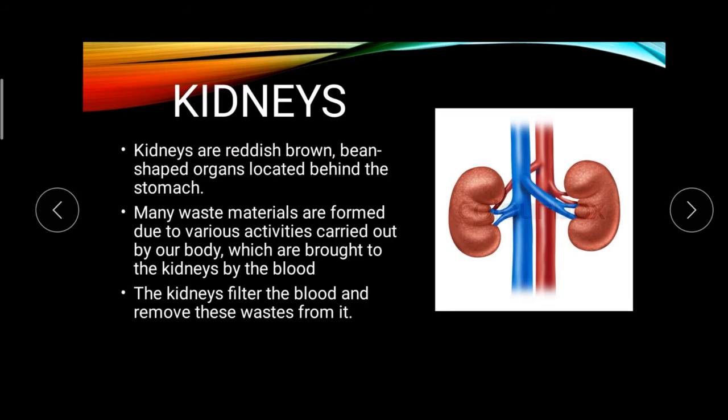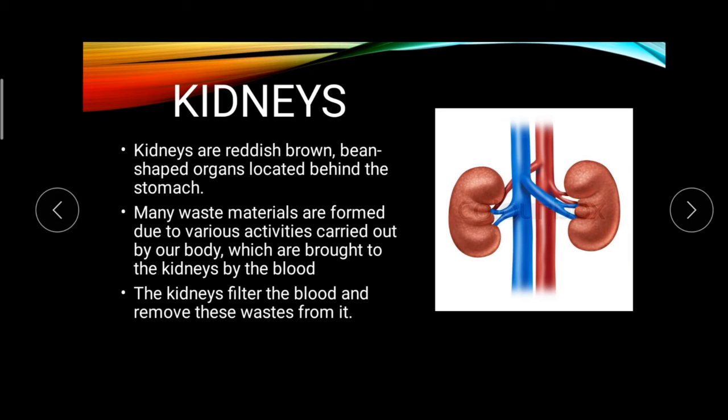Kidneys are reddish brown, bean-shaped organs. Here you can see there are two kidneys, which are reddish brown. What's the color of the kidney? Reddish brown, bean shaped. It's like a bean.